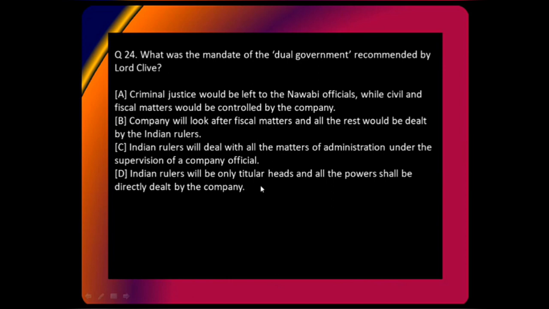Again, that is incorrect because the system was that the Nawabi was given to the deputy Subedar, and the Diwani rights, the land revenue collection rights, the rights for money, they were given to East India Company. And that's why B option is correct, because company will look after the fiscal matters. Fiscal means monetary matters related to money, and all the rest will be dealt by Indian rulers. And this is why there was a problem, because the Indian rulers did not do the administration, and company kept on collecting money. So this dual government absolutely led to absolute destruction of the economy of modern India. All right, that's why B is the correct answer.